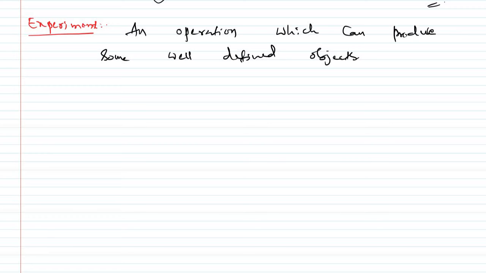Next, we'll frequently use the random experiment. So what is meant by random experiment? This is very, very important.